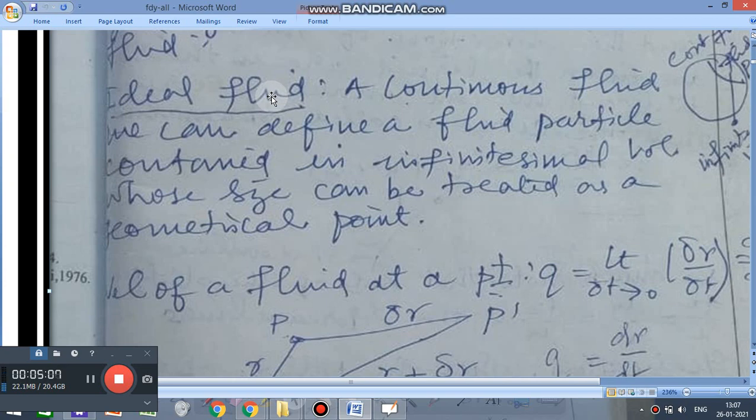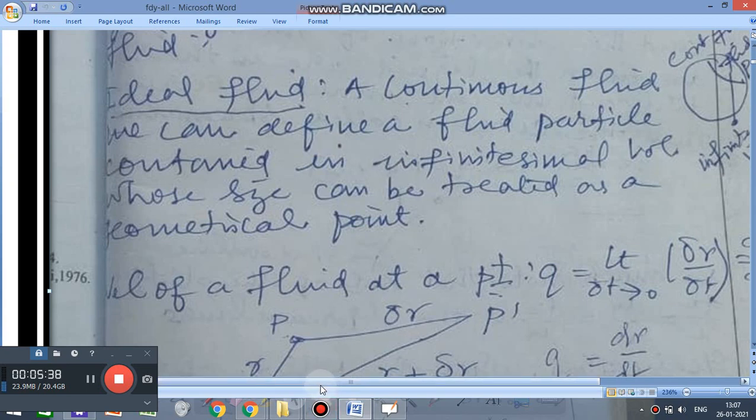For an ideal fluid, a continuous fluid, we can define a fluid particle contained in an infinitesimal volume, whose size can be treated as a geometrical point. This is what we can say is an ideal fluid.